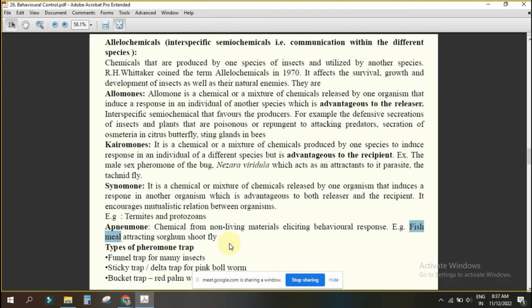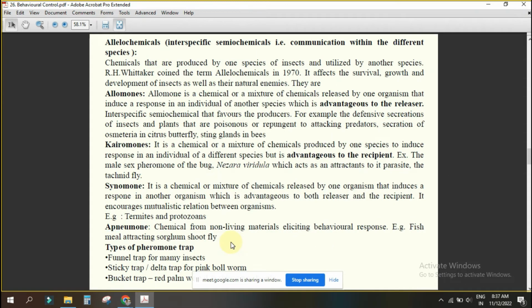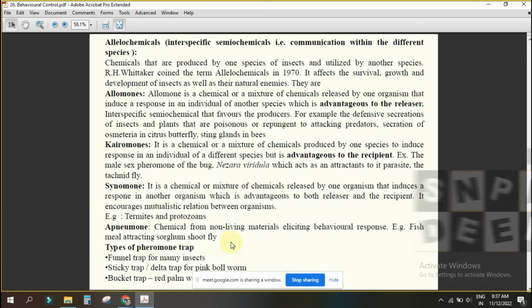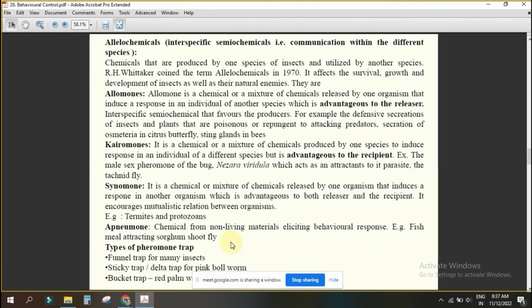Any doubt? No, sir. Kairomone means that is one non-living material. Yes or no? Fish is living, but here fish means the dead fish, which we are applying by mixing with some products. Suppose sorghum, we are mixing that one. So now sorghum is the food, fish meal is some non-living material, towards which what will happen? Sorghum shoot fly will come. Understanding? Yes, sir. That means the smell, the chemical produced from the non-living material, is triggering the insect. Yes or no? Yes, sir.